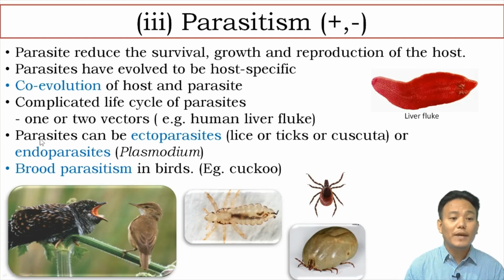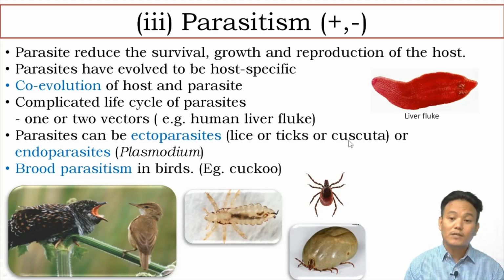And parasites can be either ectoparasites, if they are living on the outer surface of the host, like lice in our hair, and ticks on the body of our pet animals like dogs and cats, or Cuscuta. Cuscuta is amarbel, which is an ectoparasite.